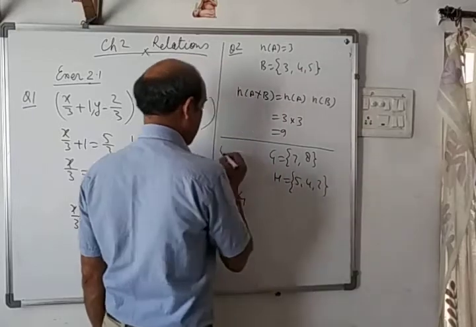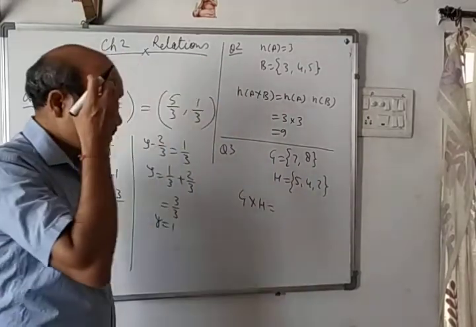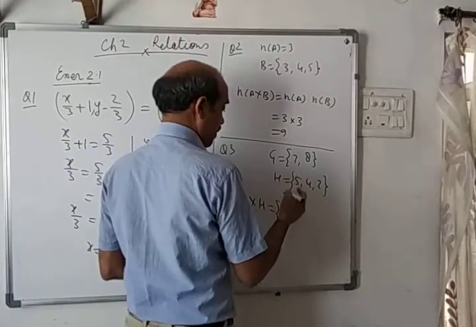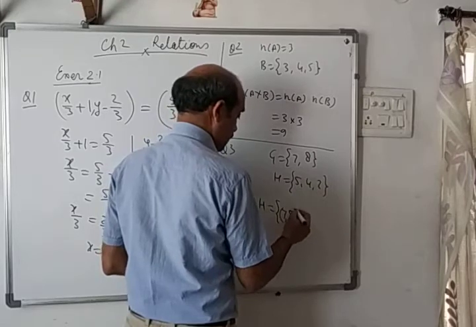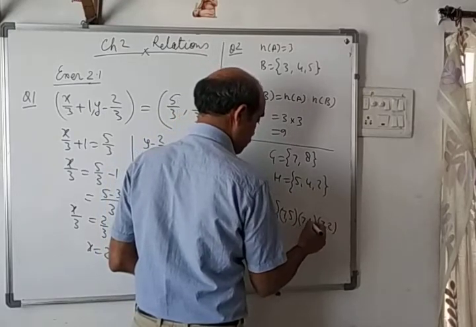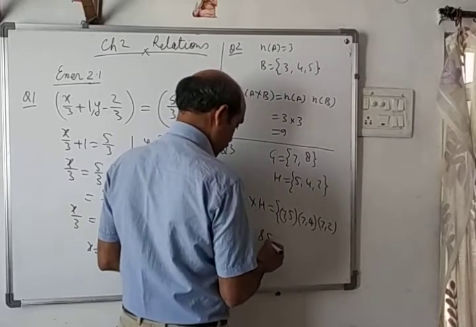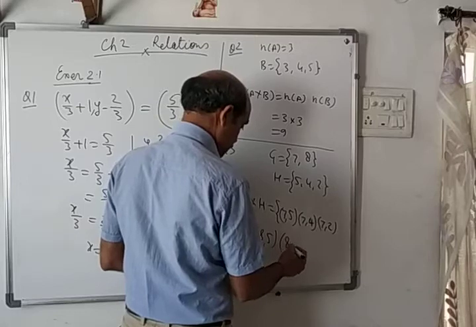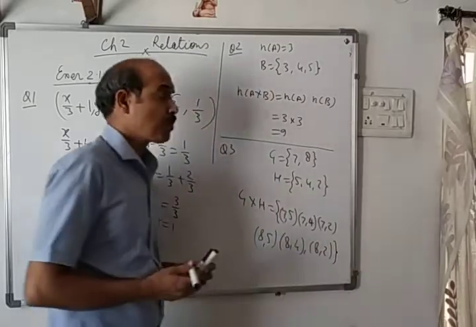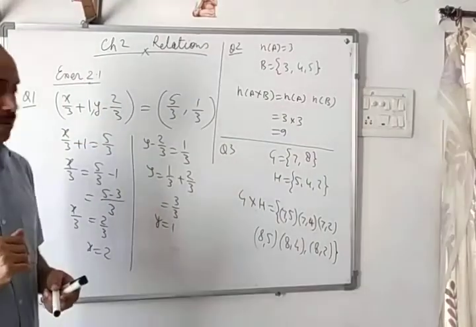And they are asking G cross H and H cross G. So quite simple, G cross H will be the ordered pairs (7, 5), (7, 4), (7, 2), then (8, 5), (8, 4), (8, 2). This is G cross H. Similarly, H cross G you can find out on your own.